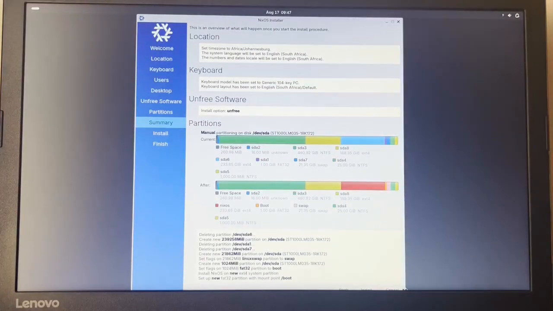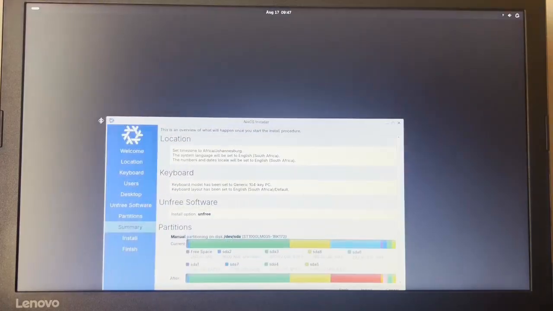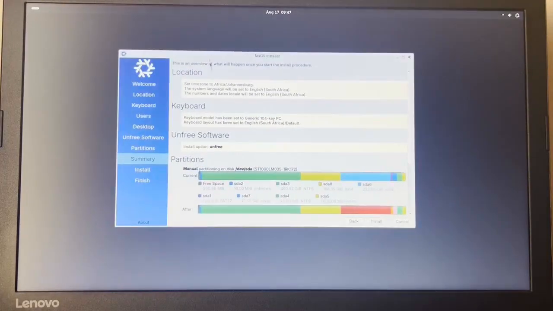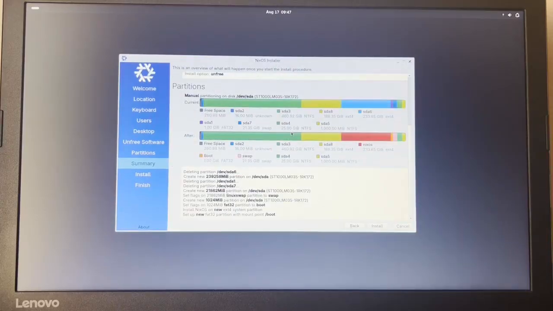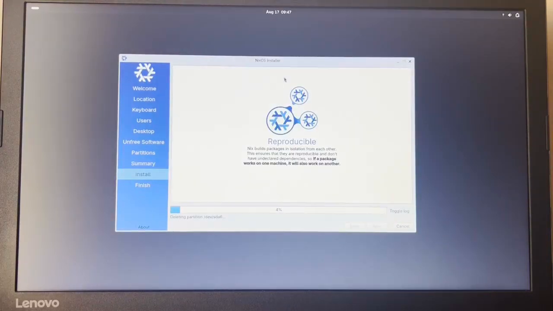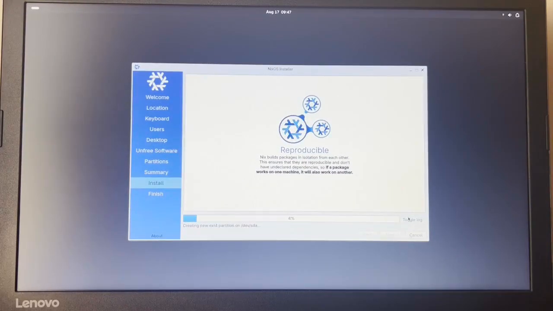And here is our little overview now. Let me just get this at the right size here. Okay, so this is what's going to happen. Install. Okay, it's deleting the partitions, and note that usually NixOS does take quite a while to install. Usually it gets stuck at 46%, which is when it's actually deploying the Nix config. So that takes quite a while.